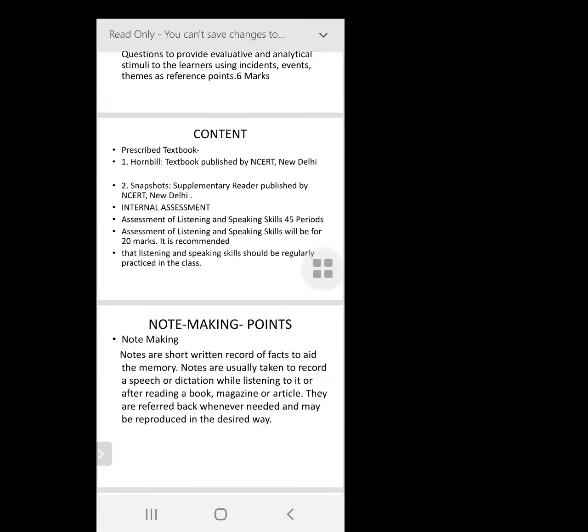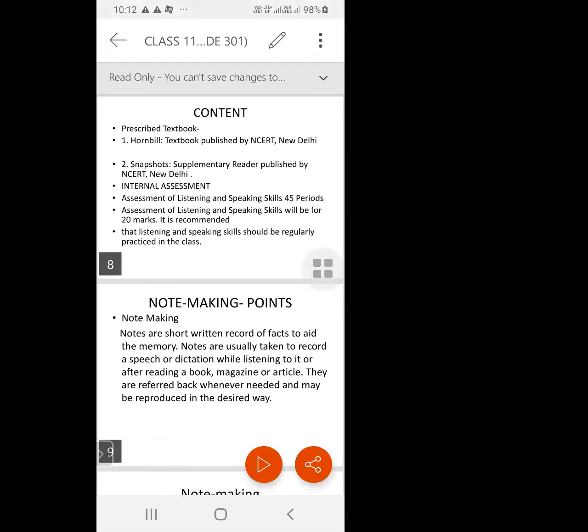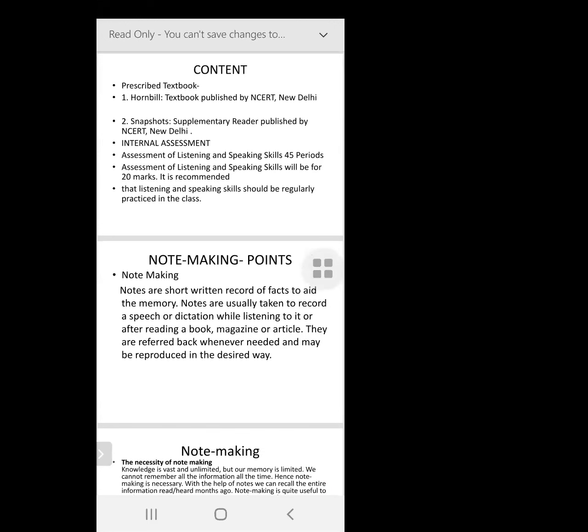Before I start about note making, anyone has any idea? Ma'am, writing short points for remembering in future. Exactly, excellent. Ma'am, this is a brief reference of a topic. Yes, in a way, you're right. When you read a long paragraph about something, a long essay, you can't memorize everything, and not all points in that essay are important. So first you need to skim it over. It's called skimming and scanning. That is the technique of a good note making exercise.